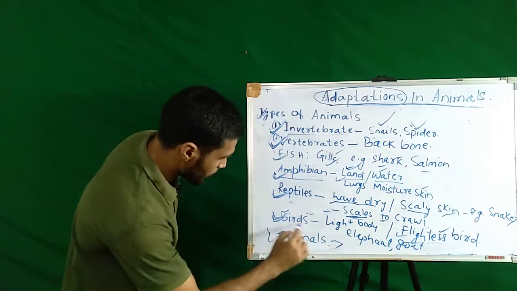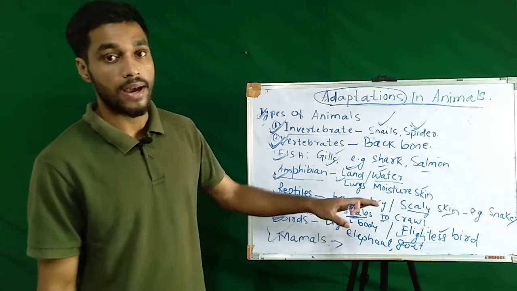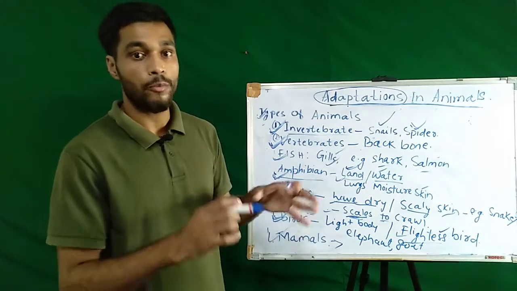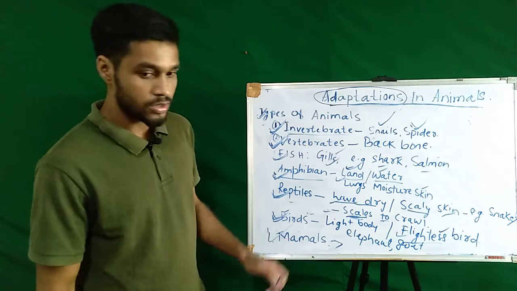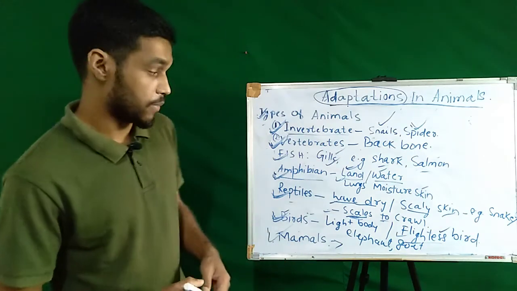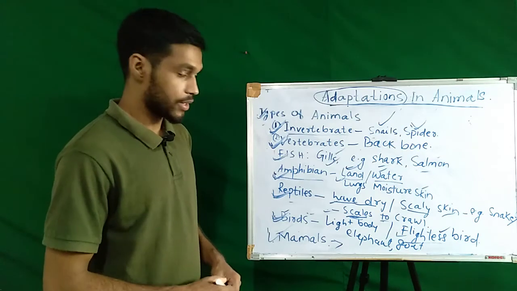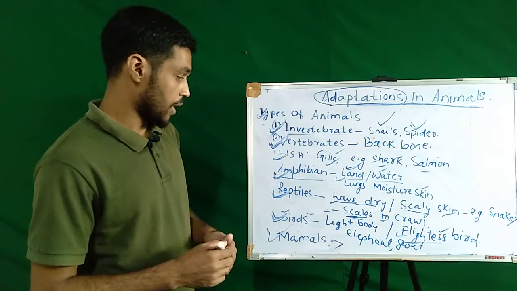And another example of vertebrate animals is mammals. Mammals are also called vertebrate animals because mammals are also having a backbone in them. Some examples of mammals are goat, elephant, and even human beings are called mammals.